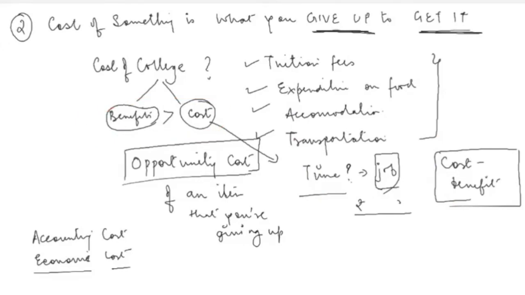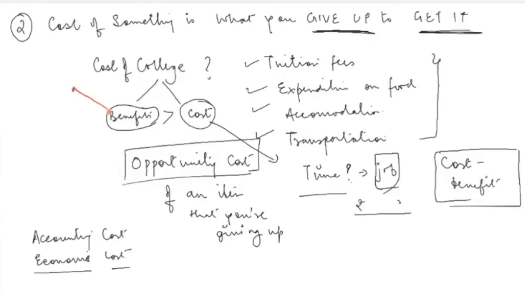That is the second principle of economics, that whenever you are making a cost benefit analysis, you need to consider the total cost, including the opportunity cost. And obviously, it is true that the benefit of going to college is greater than the cost, even when you include the opportunity cost, because possibly the job that you will get after completing your school may not be as great as the job that you might get in future after completing your college. So you will also have to incorporate all the possible benefits that you expect to get by investing your time in college.